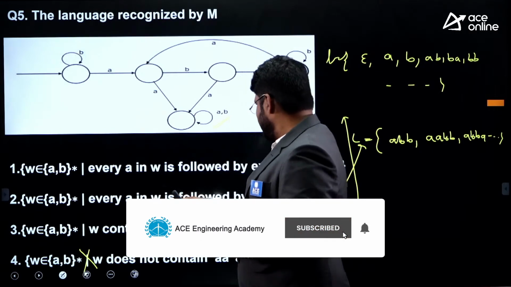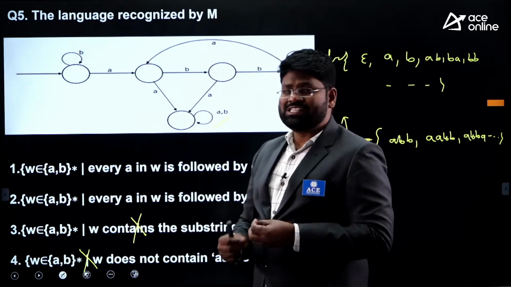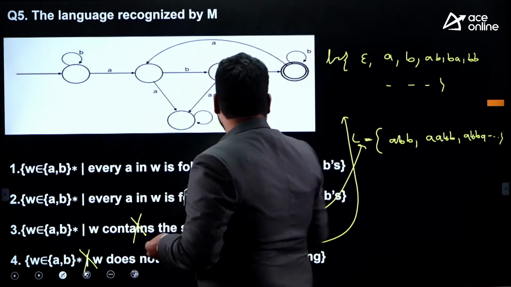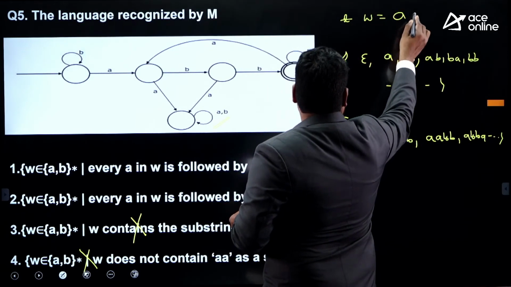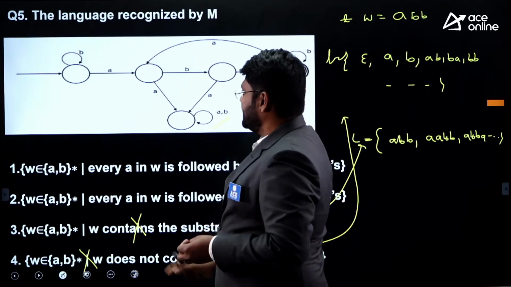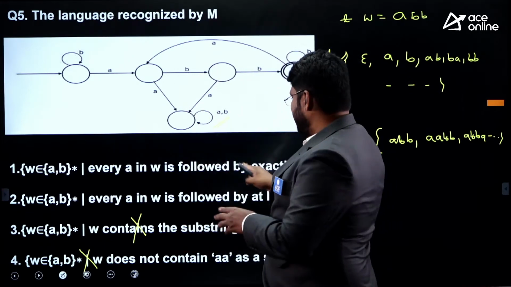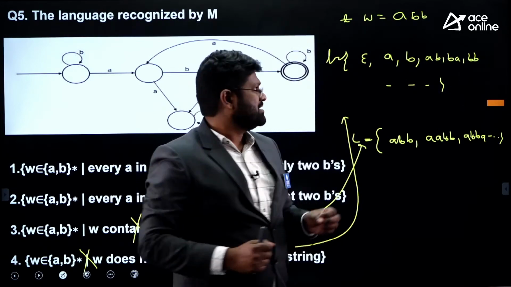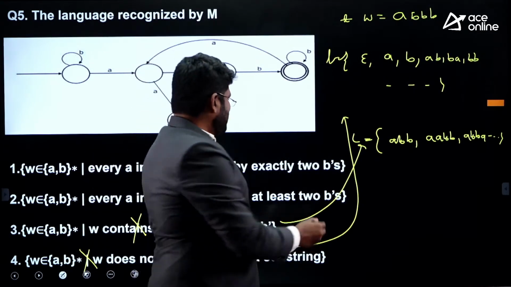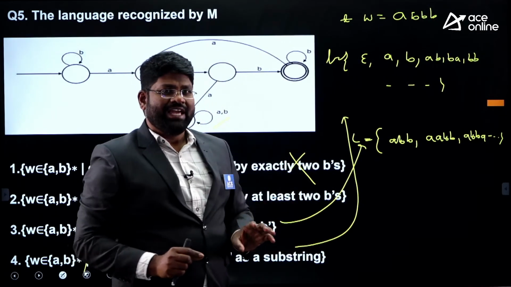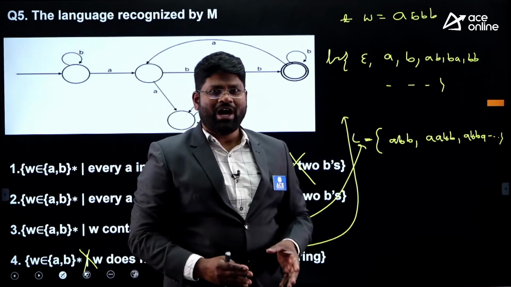Then you come to this one. This is saying every A in a W is followed by at least 2 B's. We are considering the language L with a string like ABB. If I give ABB, this is accepting. Statement A is saying exactly 2 B's, meaning not only just 2 B's; even if I put 3, it is also accepted. That's the reason you are eliminating this. At least 2 B's is the important thing for us. So that's how you have to look at it.